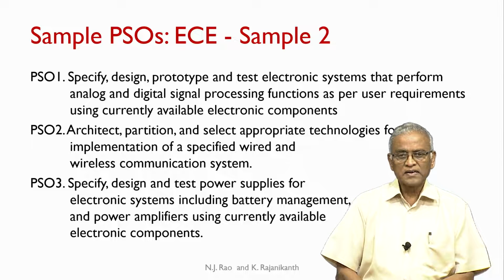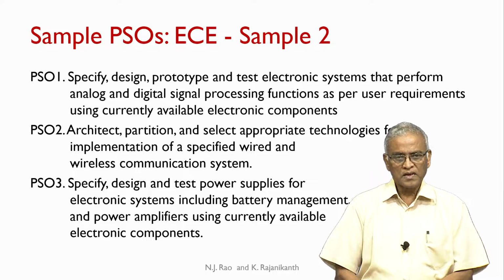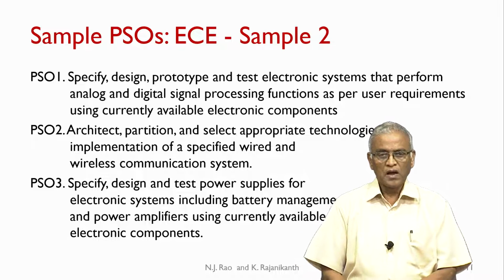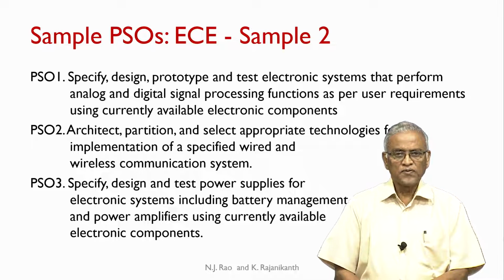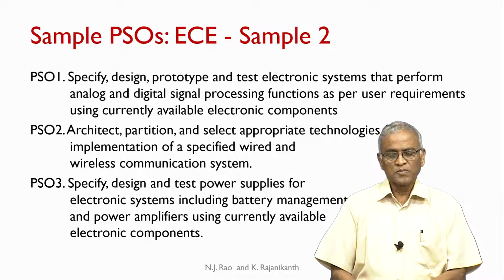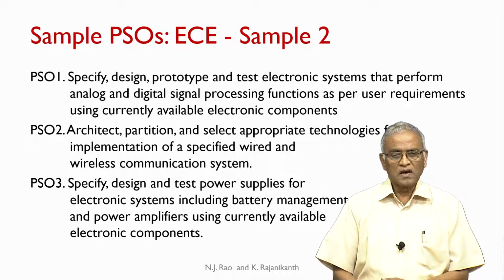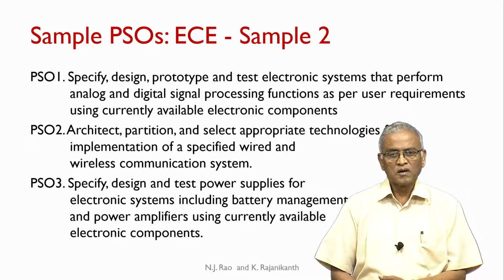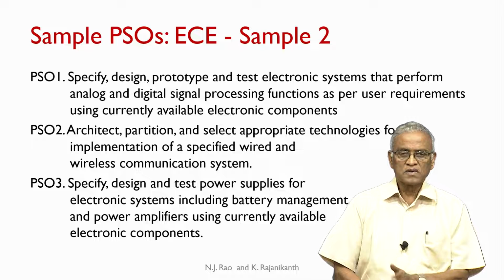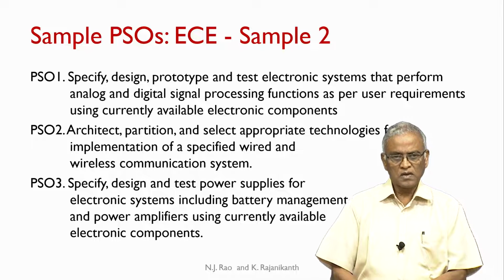You added some conditions like using currently available electronic components. And also you are now emphasizing as per user requirements. That means your design or specification should start by identifying the user requirements for signal processing.